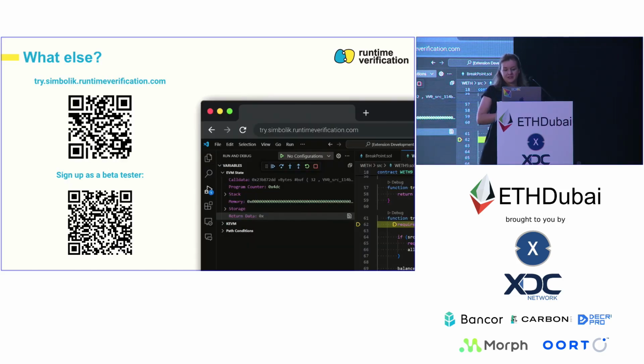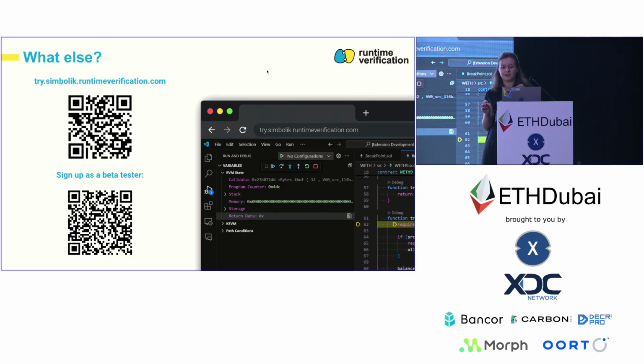And finally, one other thing I would like to mention is that in addition to Kontrol, we have more tools that we developed at Runtime Verification. So please feel free to explore them. One of these tools is Symbolic. Symbolic is a debugger for Solidity. And similar to Kontrol, the actual verification happens at the bytecode level.